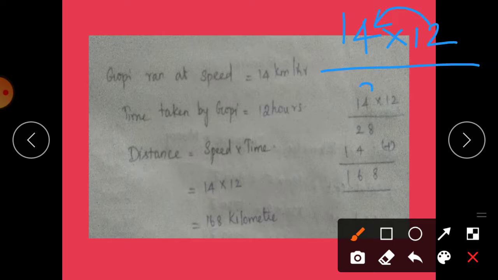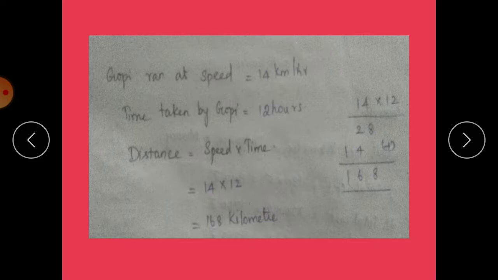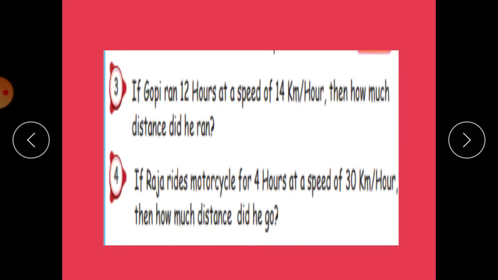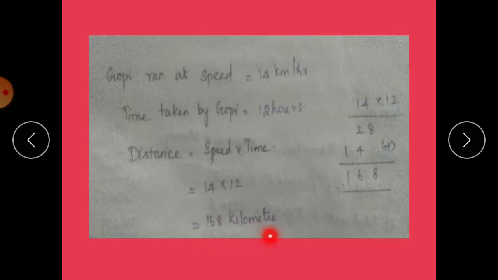4 2s are 8 and then 1 2 is 2. Again we multiply with 1. 1 4 is 4. Put the number below the number 2. 1 1 is 1. Then bring 8 down. 8. 2 plus 4 is 6, and then 168 kilometers. So for 12 hours Gopi ran at a speed of 14 kilometers per hour. The distance covered by Gopi is equal to 168 kilometers.